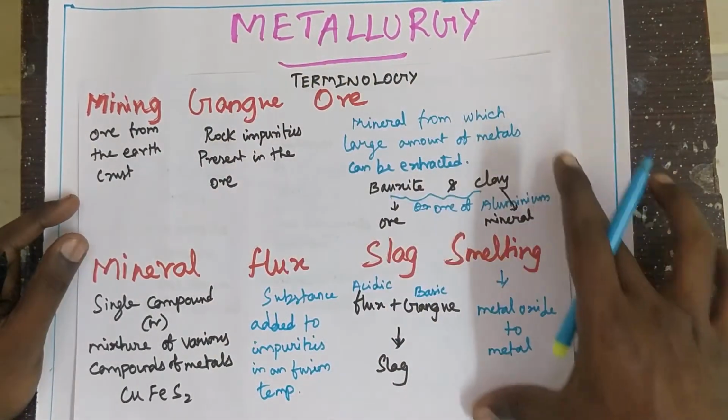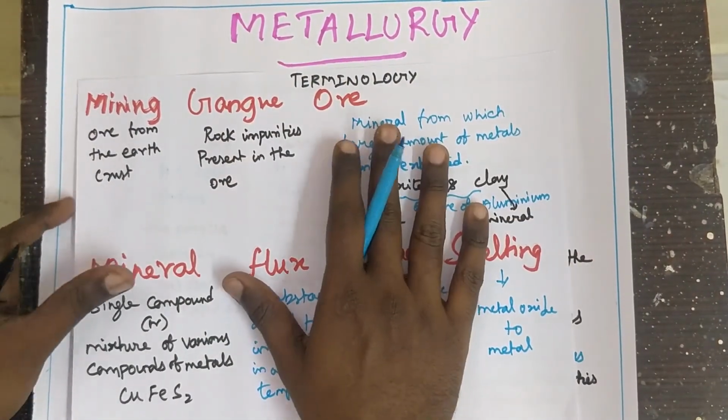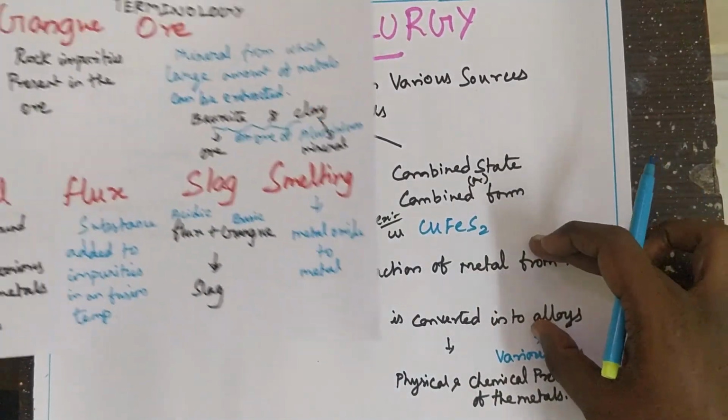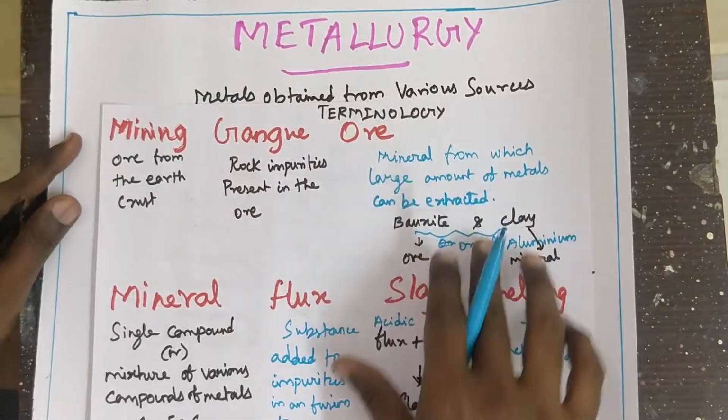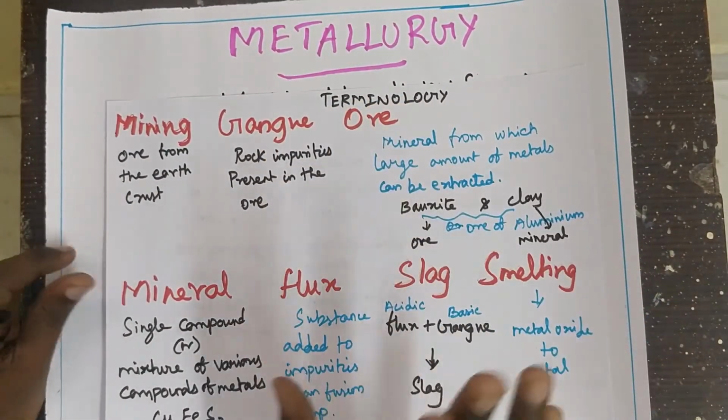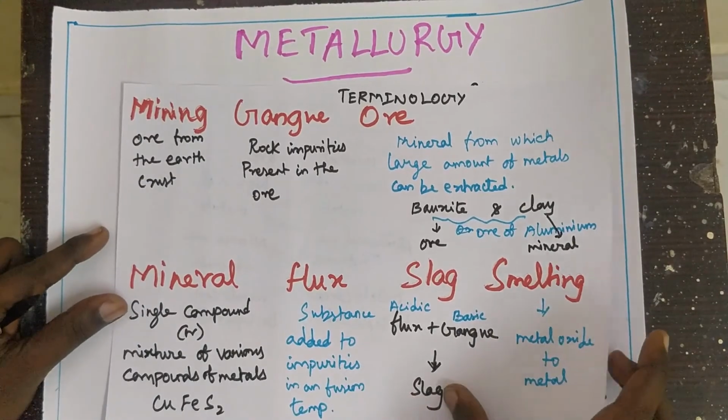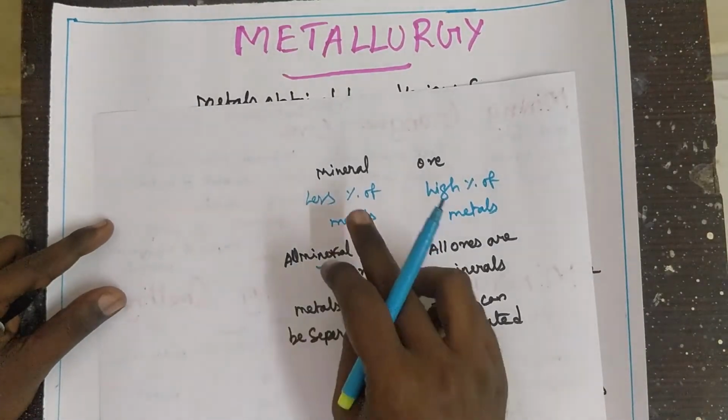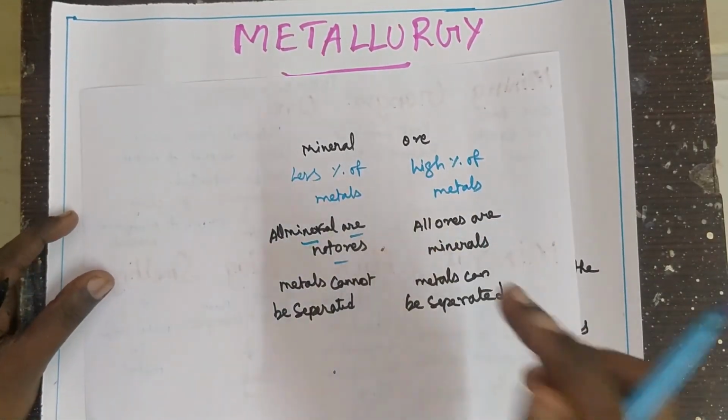So these are the terminologies involved in metallurgy. They will ask the metallurgy definition, the metallurgical process, or any one terminology in the exam. Sometimes they will ask you to distinguish mineral and ore. Thank you.